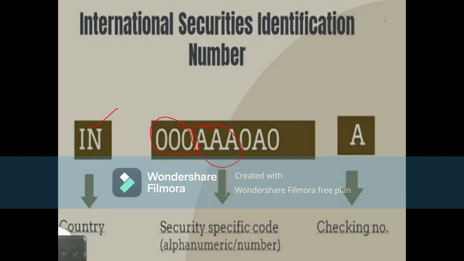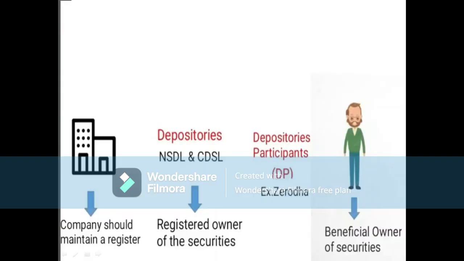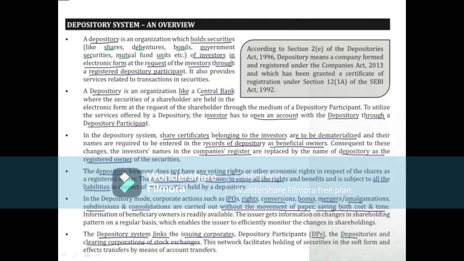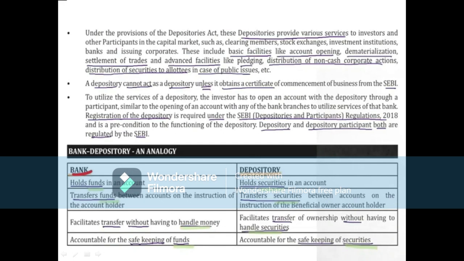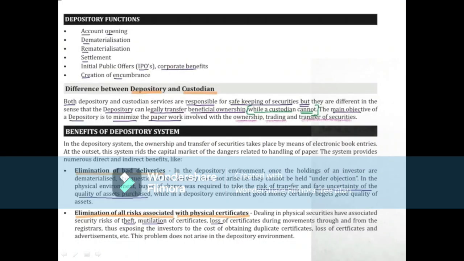The last one will be the checking number. So the International Securities Identification Number will be given like this. So this is about the depository system and its features.